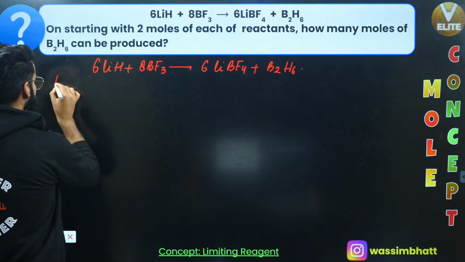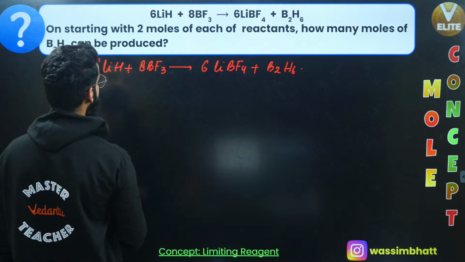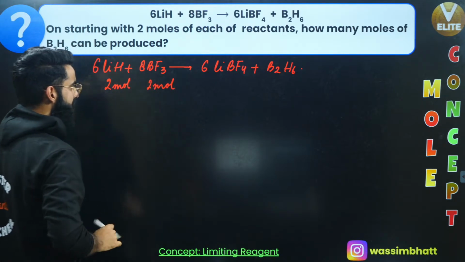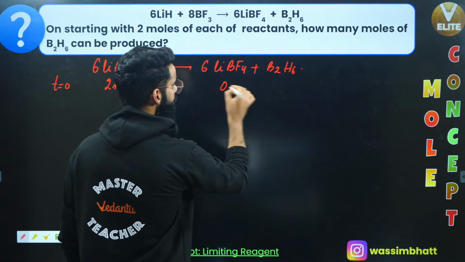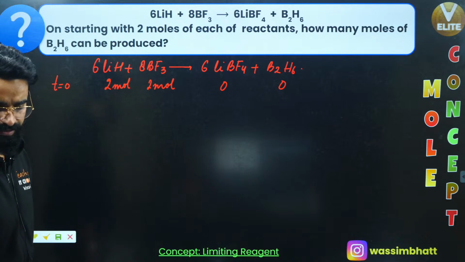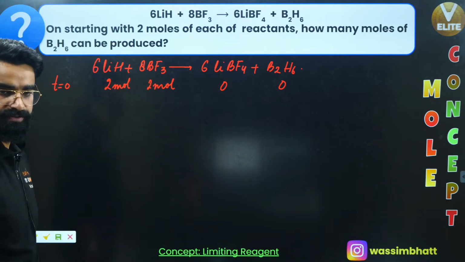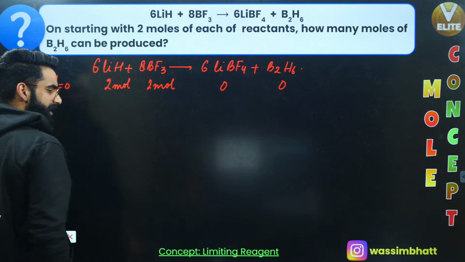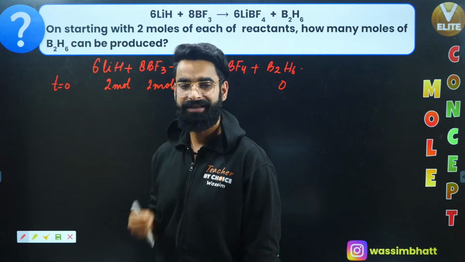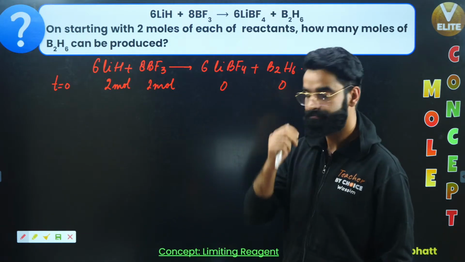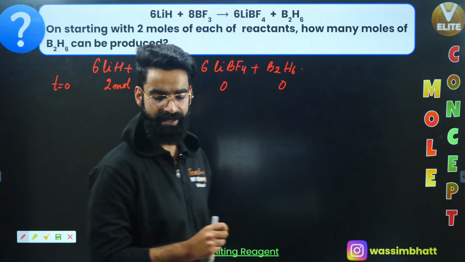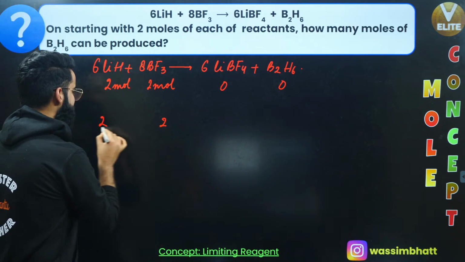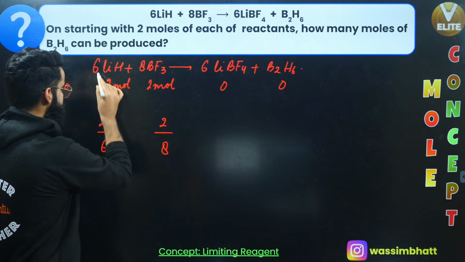Now people, at time t equal to 0, when the reaction has not started, I'm given the moles of each reactant. I'm given 2 moles of each reactant. I've got 2 moles of LiH and I've got 2 moles of BF3 as well. So initially, when the reaction has not started, there will be no product formation, because the reactants have not reacted and formed the product yet, okay? So remember, whenever you are given the amounts of all the reactants, at that time we'll be using the concept of limiting reagent. Now, it's time to identify which one is the limiting reagent, yeah? And how do we identify which one is the limiting reagent? Divide the given number of moles of reactants by their respective stoichiometric coefficients, 6 and 8, okay?